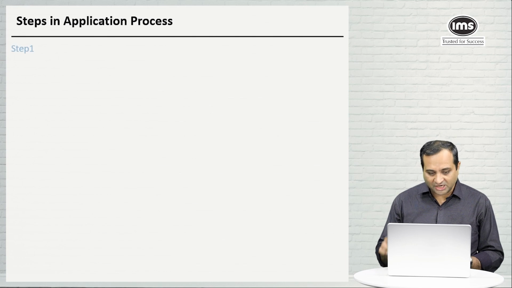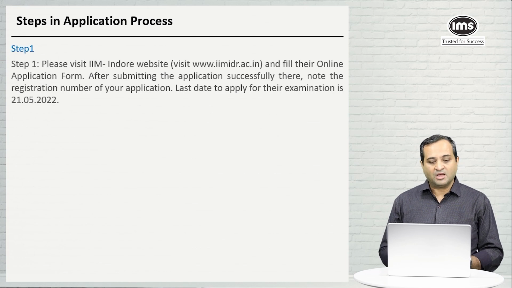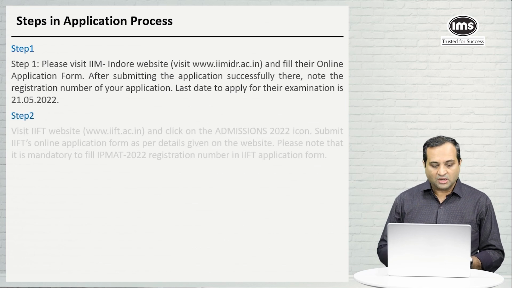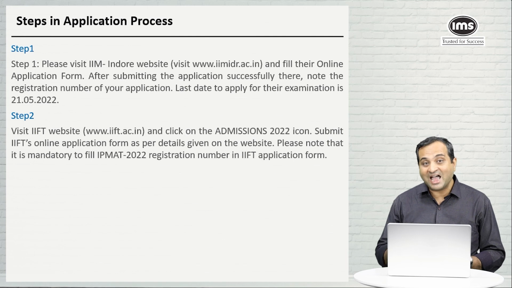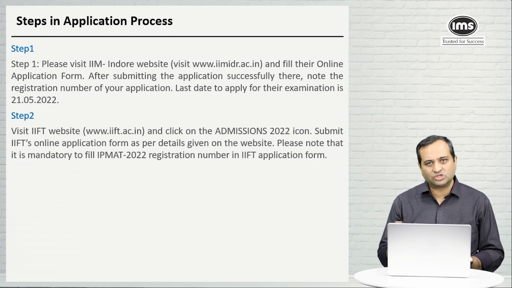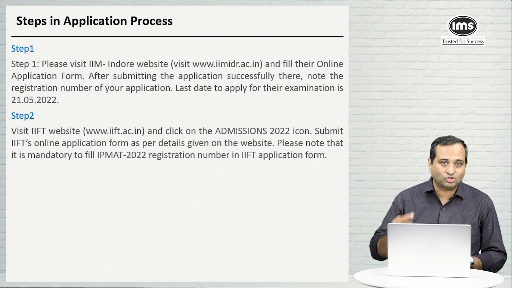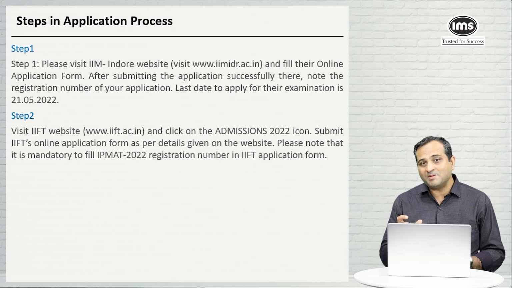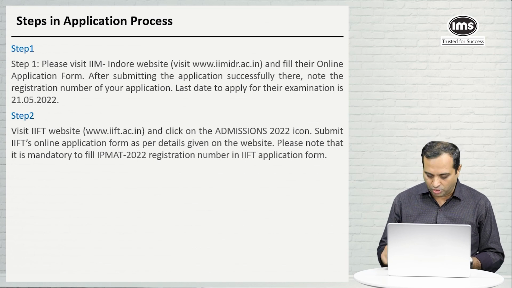Steps in application process. What is your first step? Visit the IIM Indore website and fill their online form, which I'm sure everyone would have done by now. The second step is visit the IIFT website, click on the admission icon, which I will just show to you in some time, and submit the IIFT form. So these are the two steps that you need to do. Before you get into step 2, just keep your IPMAT registration number also handy with you, because you will have to start with that input.